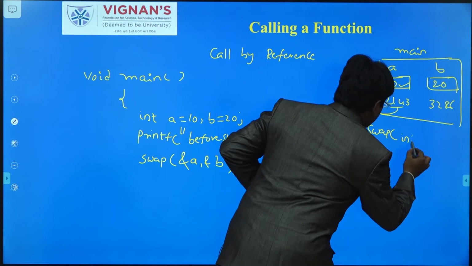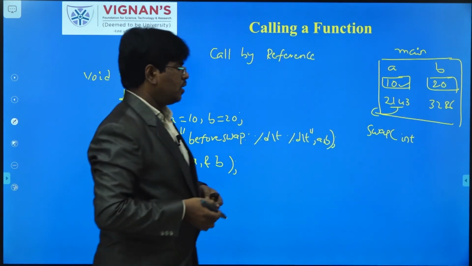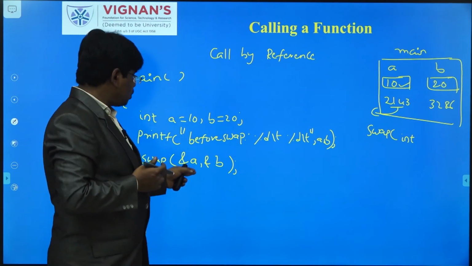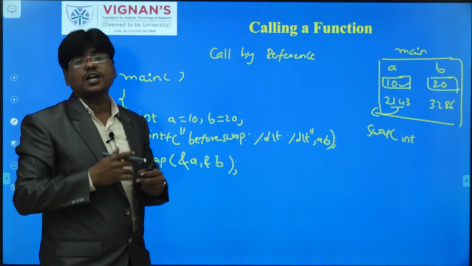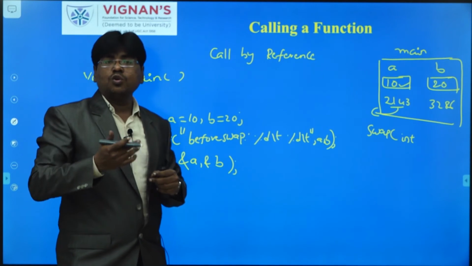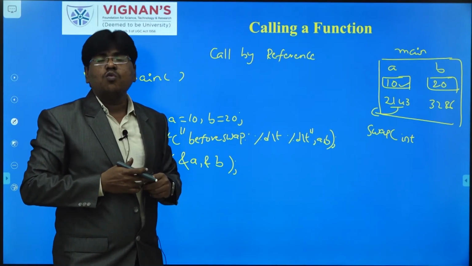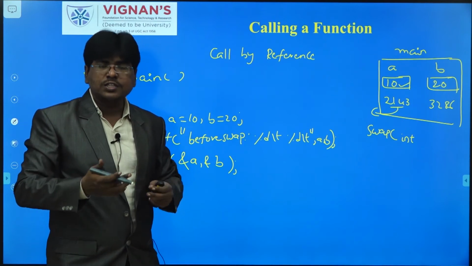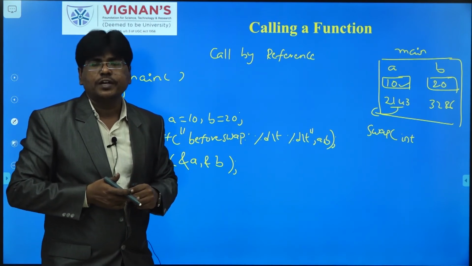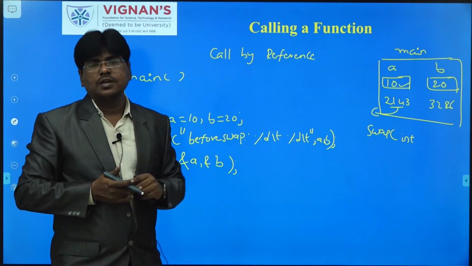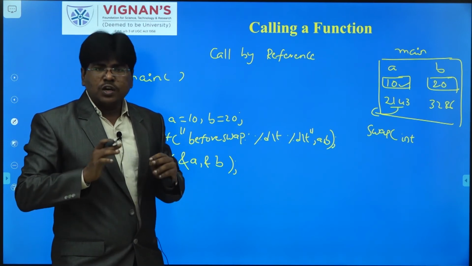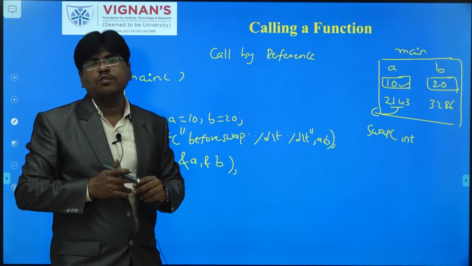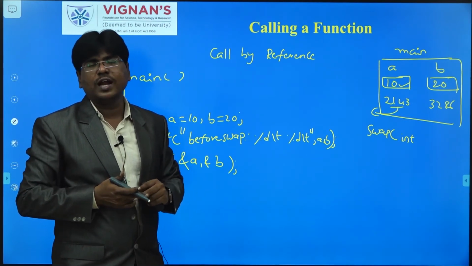In order to receive the addresses, here the values are not coming from the calling function, the addresses are coming. If you want to store addresses, how can we store them in the C programming language, friends? There is a concept. What is that? Pointers. Only when we declare a variable as a pointer does it have the capability to store addresses.